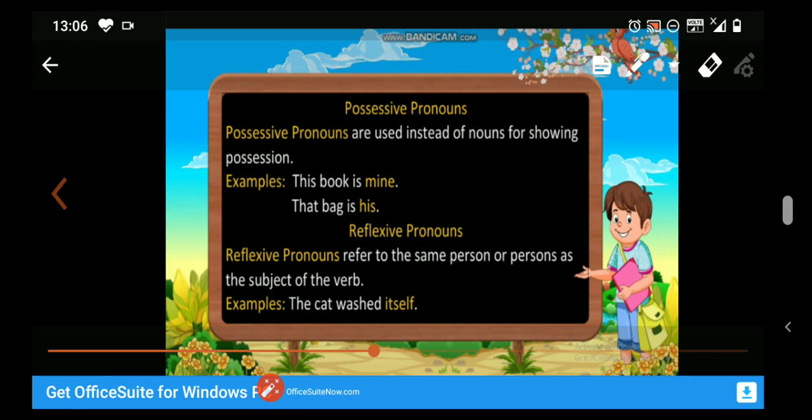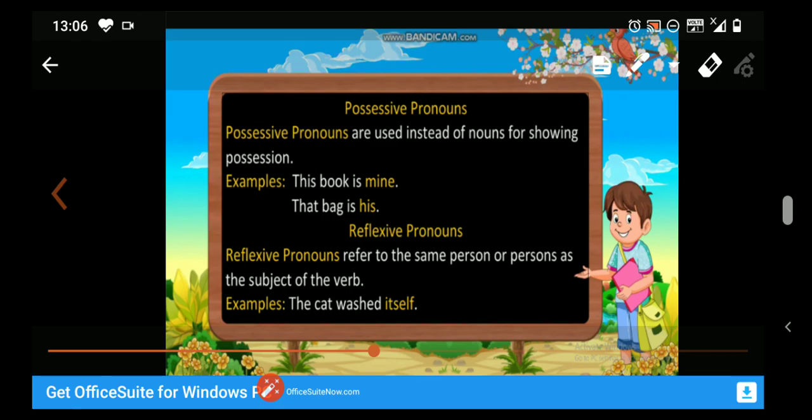Next, reflexive pronoun. Reflexive pronouns refer to the same person or persons as the subject of the verb. Students, it is noticed that reflexive pronouns are formed by adding self.